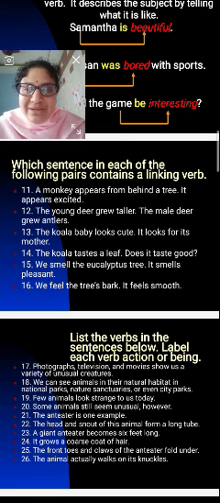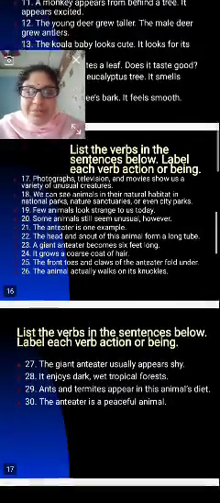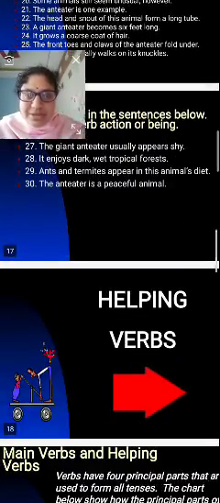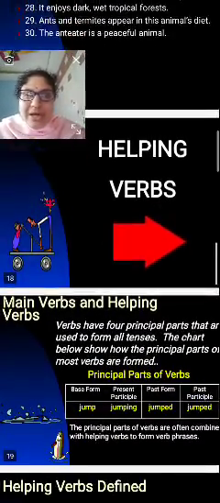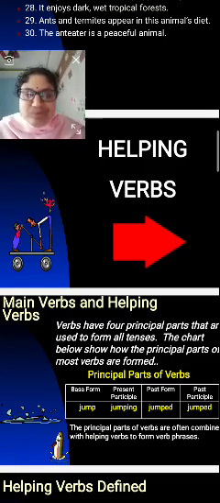The male deer grew antlers. In these sentences you have to find the linking verbs and then make up these words. Next comes our topic, the helping verbs.